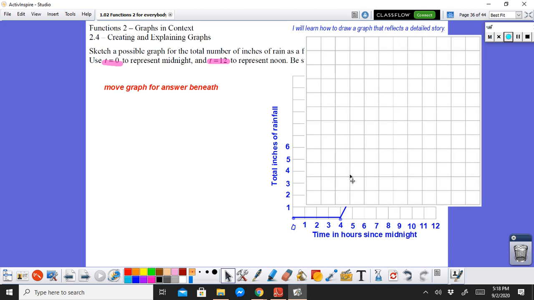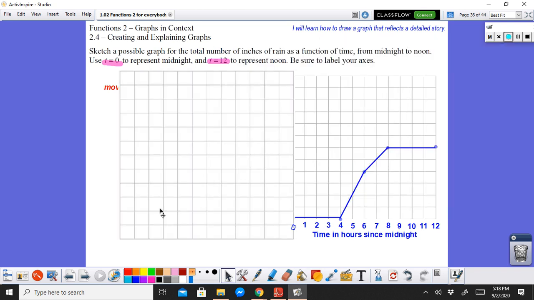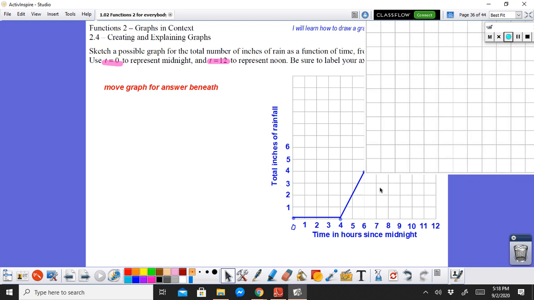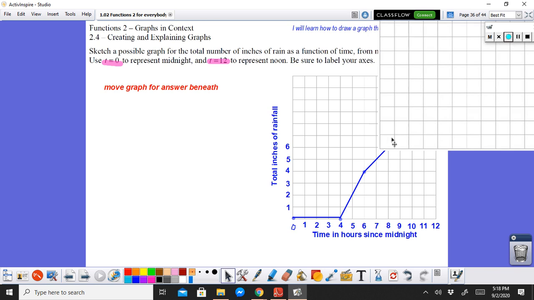And then from 4 a.m. to 6 a.m., remember that the total inches of rain was 4 inches. 2/3 of the rain had fallen from 4 a.m. to 6 a.m. And that's why I'm drawing an increasing line coming from 4 going to 6 at 4 inches.